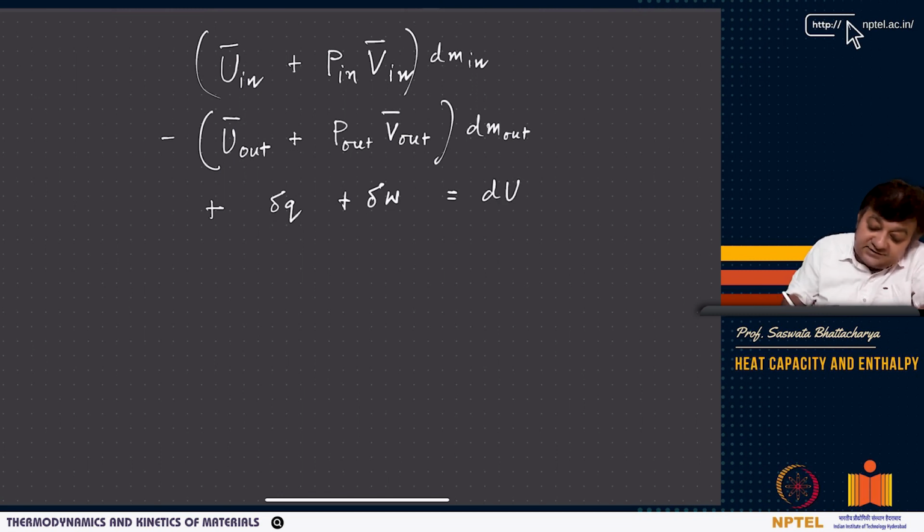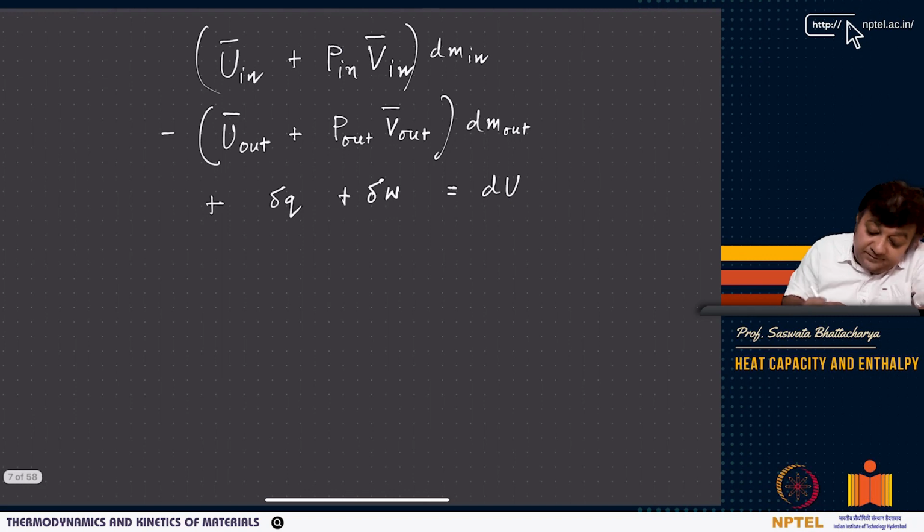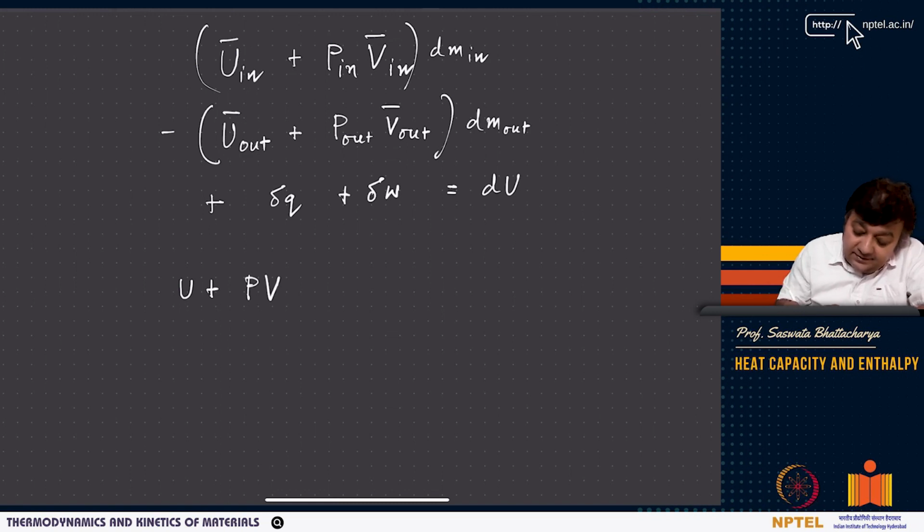Now, if you look at this term, you have U plus PV coming in and then U plus PV going out.